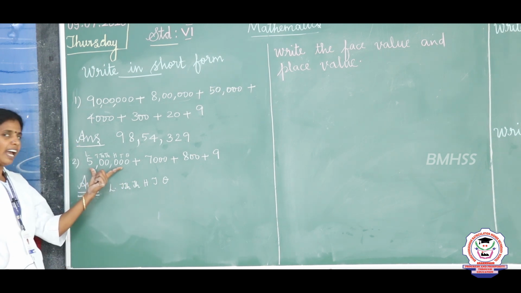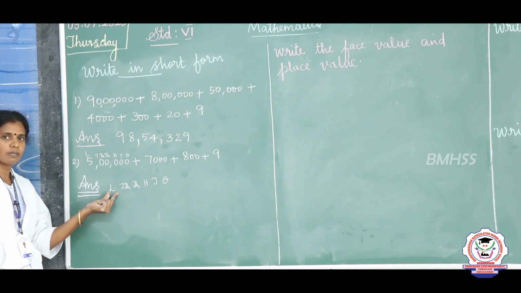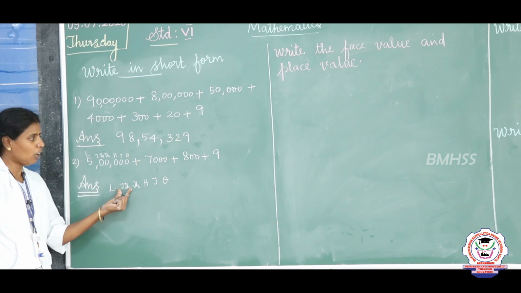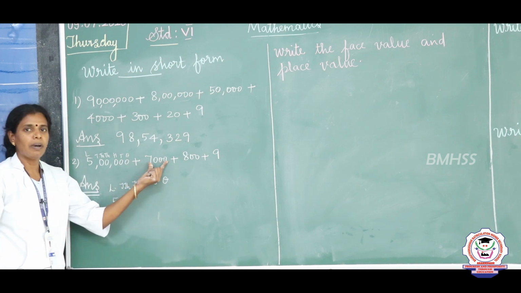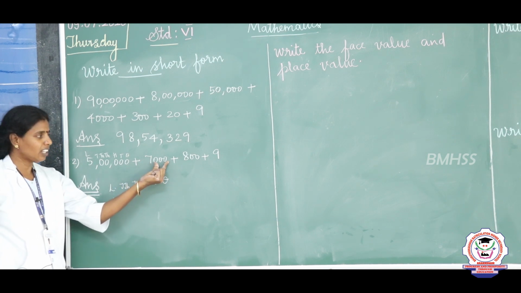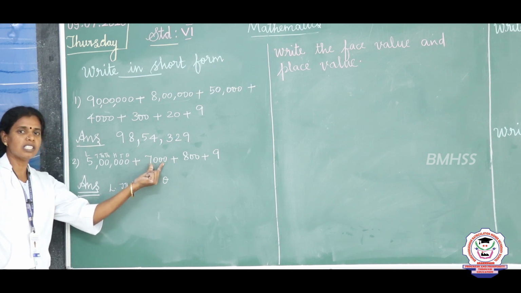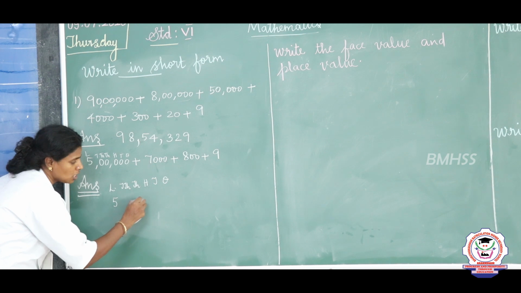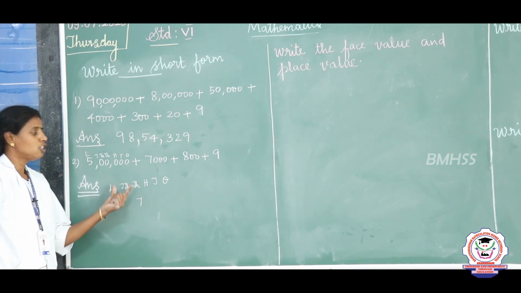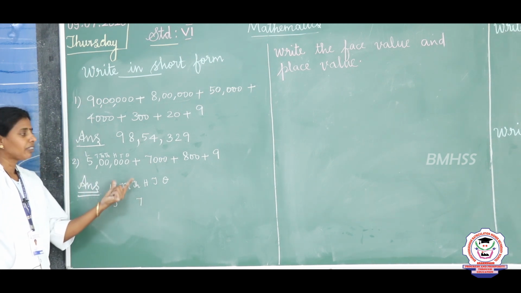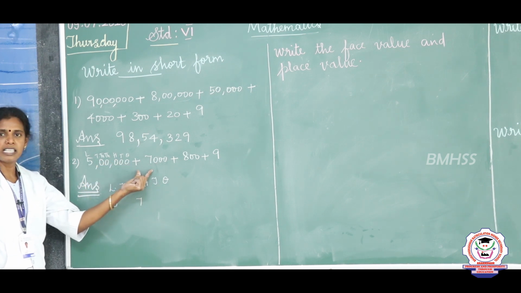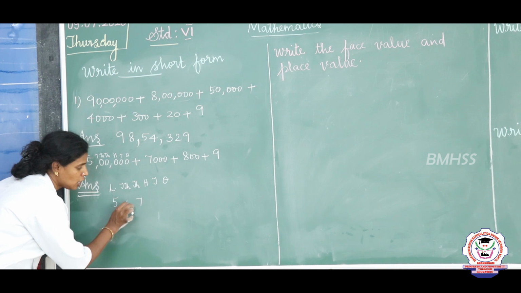See, 5 lakh is given here. So, straight to the lakhs place we are going to place what? 5. And then 10,000s place. Here the next number is 7,000. 7,000 has 3 zeros, which is in the thousands place, we are going to place 7. Straight to thousands place we are going to place 7. So, in between lakhs and thousands, 10,000 place is not given here. We are going to place 0 in this.